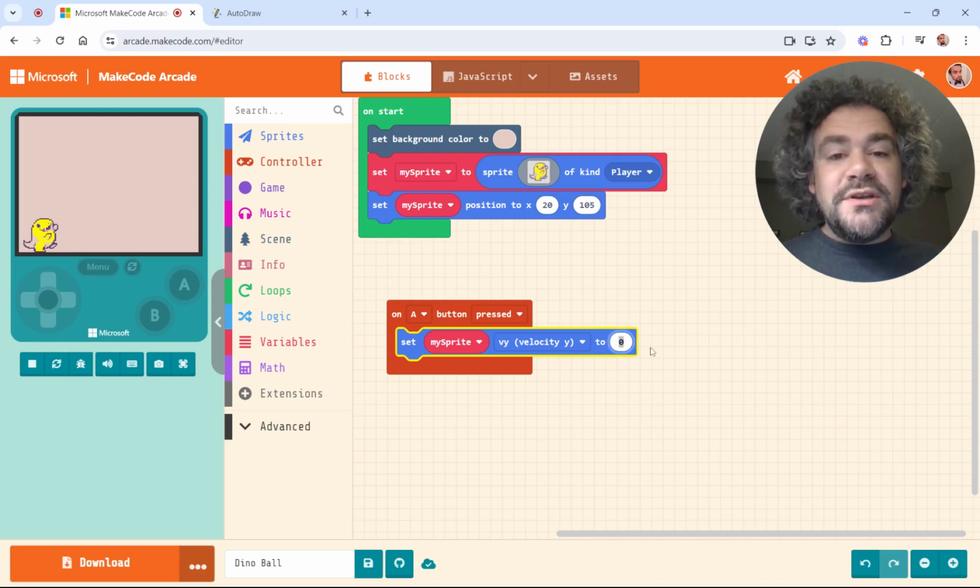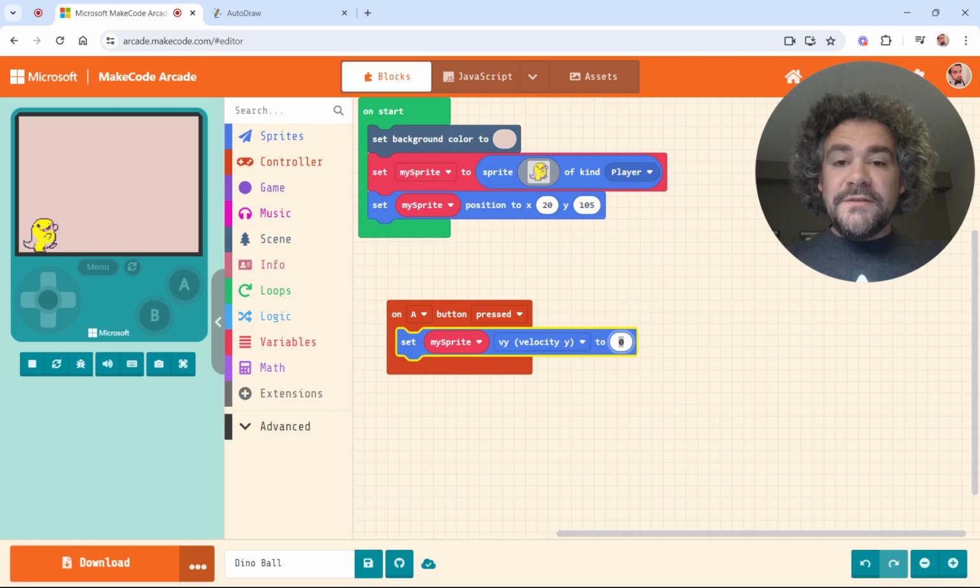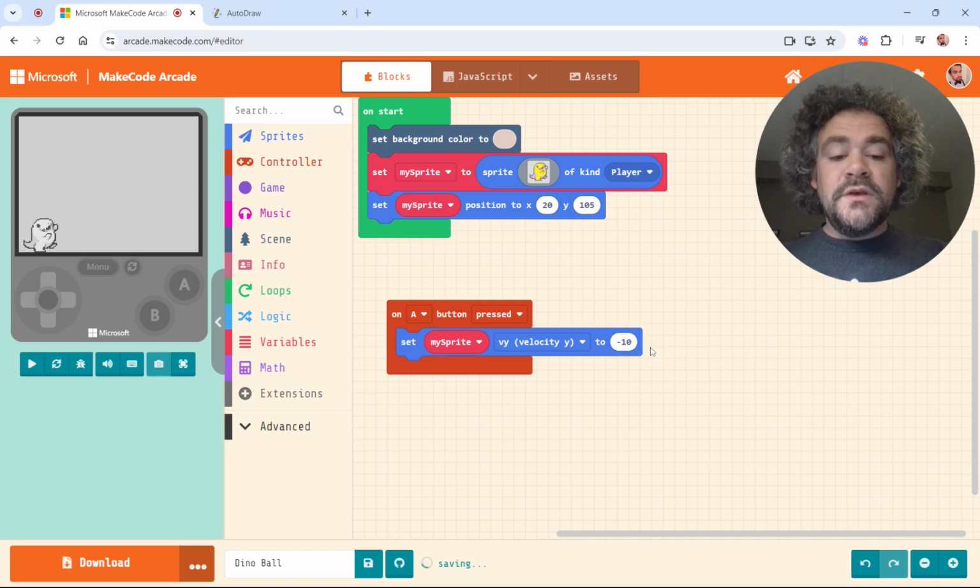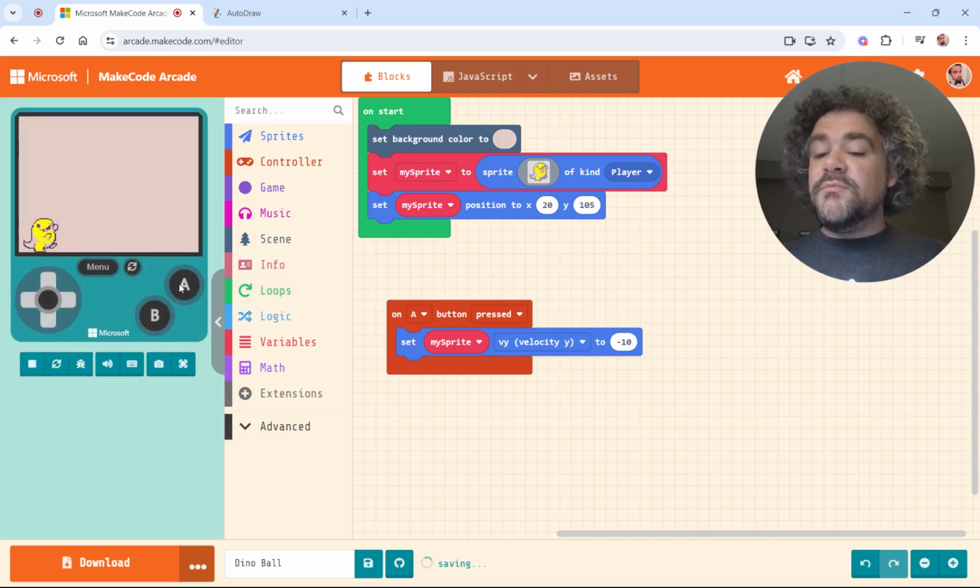Now, what number we're going to put here is really up to you. The bigger the number, the more energy he's going to have, right? The faster he's going to jump, basically. So I'm going to give it a negative number since we want him to go up. And just get started with, let's just see what 10 looks like. So if I give him negative 10, I'm going to press A. He's now moving up. Okay, that's very slow.